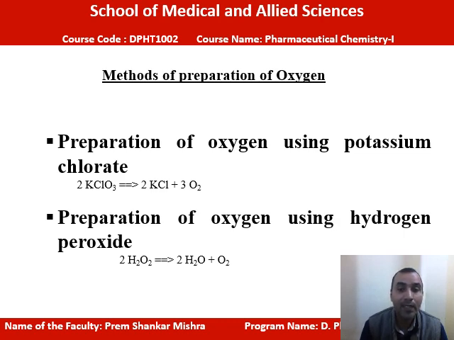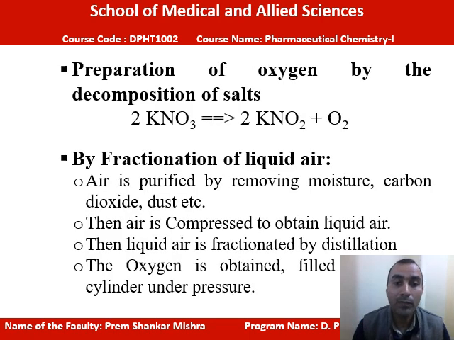This oxygen can be obtained by this preparation method, and by another method, hydrogen peroxide. When you decompose hydrogen peroxide, it also releases oxygen. So by this method, the oxygen can be collected, obtained, prepared. Oxygen also can be prepared by decomposition of the salt potassium nitrate.